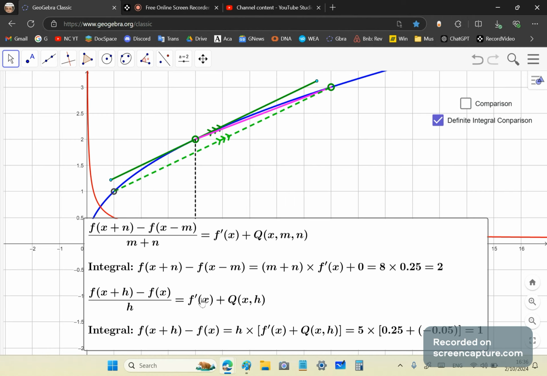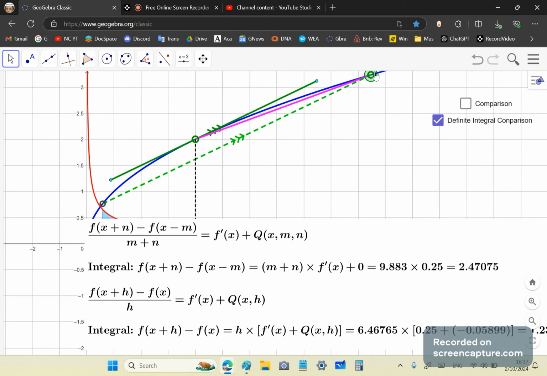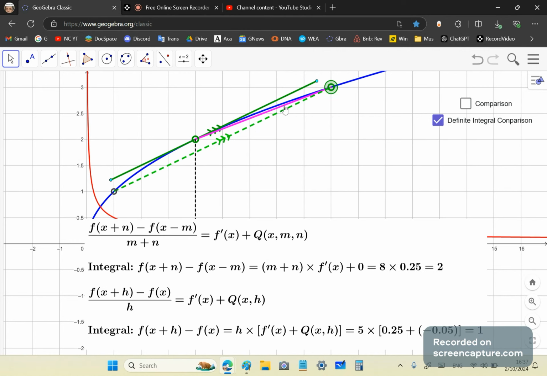Now from these two identities you can get an integral. Notice how messy the mainstream integral becomes, because this term is never zero. So you'll always have the area as the product of h and the sum of the derivative plus the difference in slopes. The difference in slopes is between the magenta non-parallel secant line and the tangent line. And of course there is no difference in slopes in the new calculus because these lines are parallel.